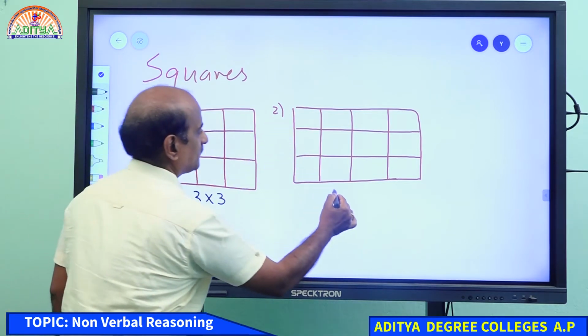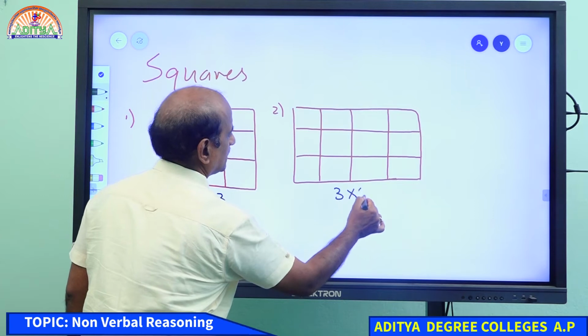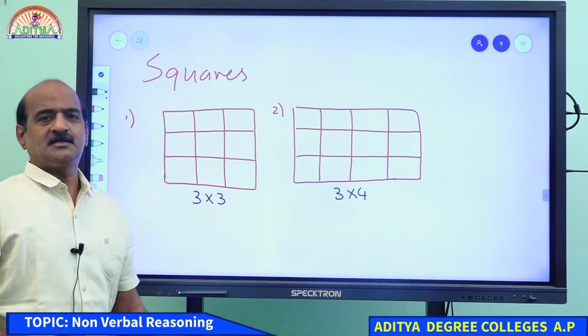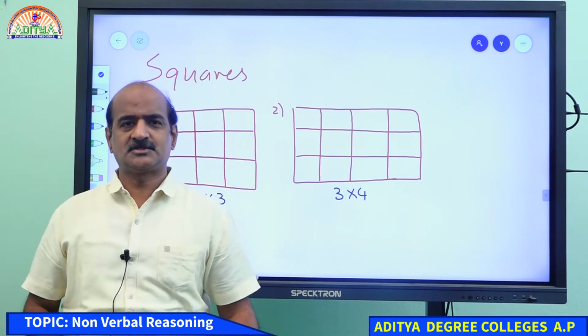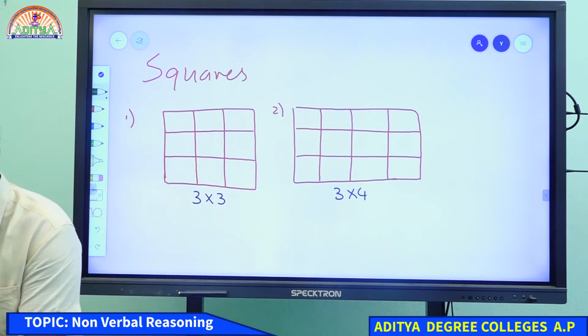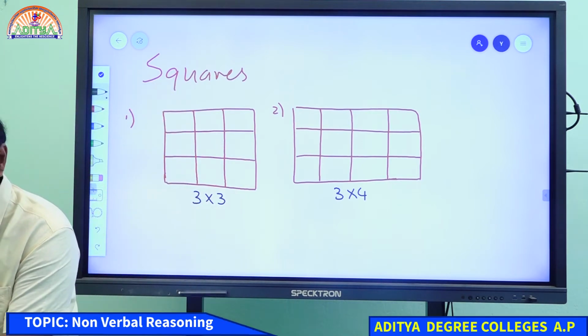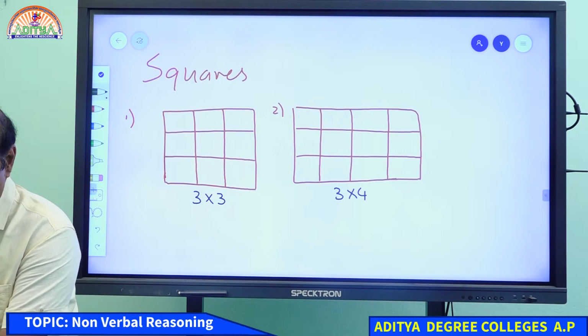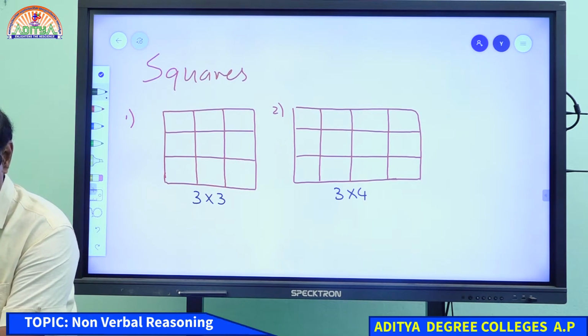But this other one is 3 by 4, which means it is not an exact square, but still we can count the number of squares. I'm waiting for your answer for question number 1 and question number 2.